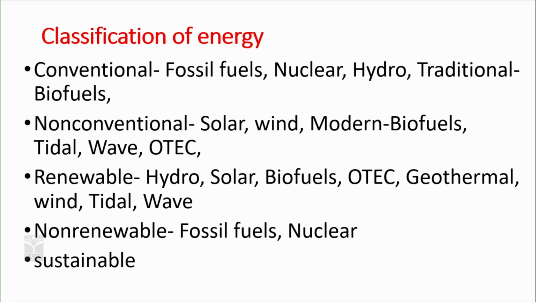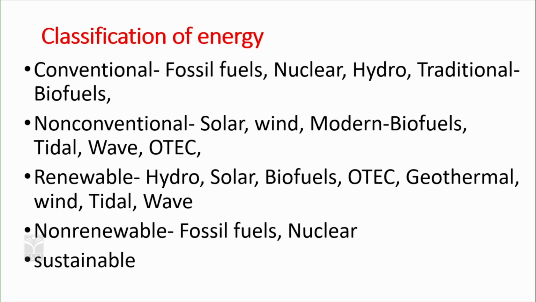In this context, we need to differentiate between traditional biofuels and modern biofuels. As I discussed in previous sessions, traditionally we use firewood, cow dung, etc. as fuel.